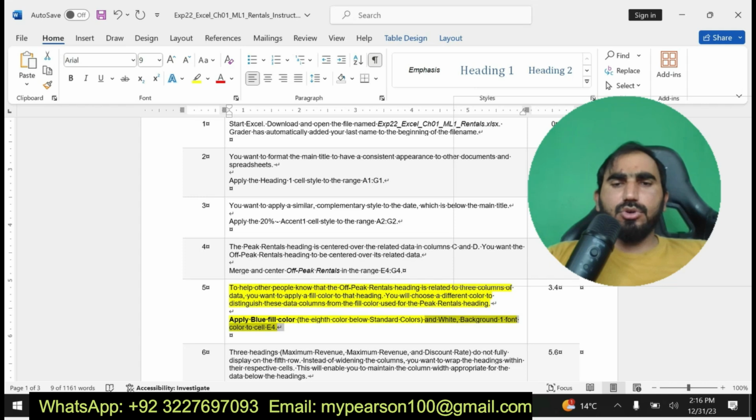Now you can see here I am going to solve step number 5. Apply blue fill color. Today I am going to solve EXP22 Excel chapter 1 ML1 rentals.